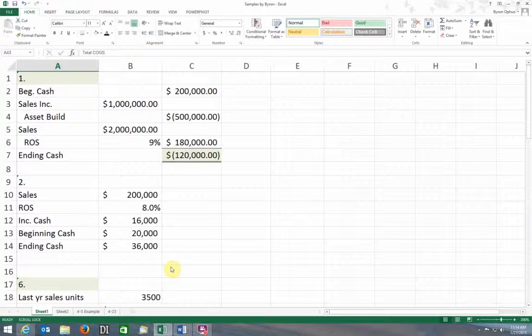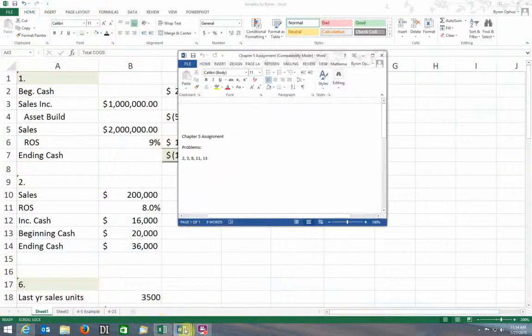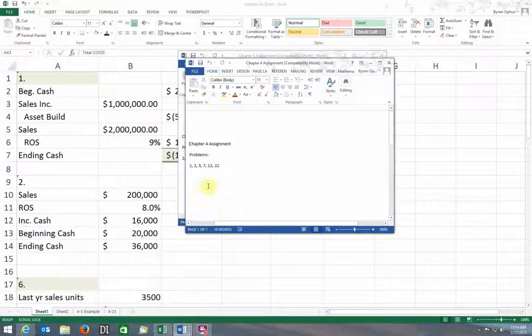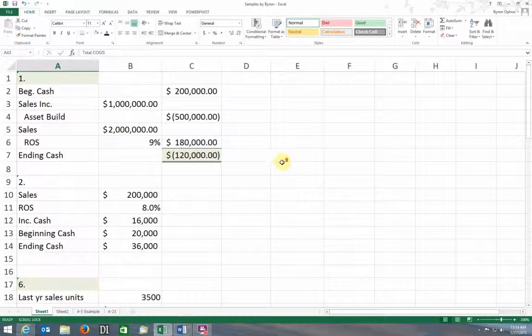So let's start with chapter 4, and our assignment for chapter 4, our problems 1, 2, 5, 7, 12, and 22. I think I've got some samples for each of those. Some of them I used the same problem basically, but just changed the numbers to show you how to set it up.